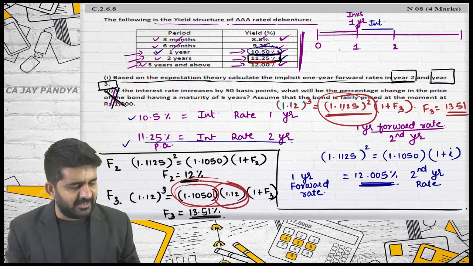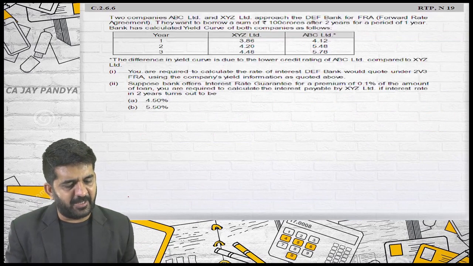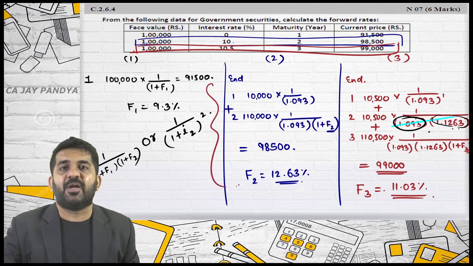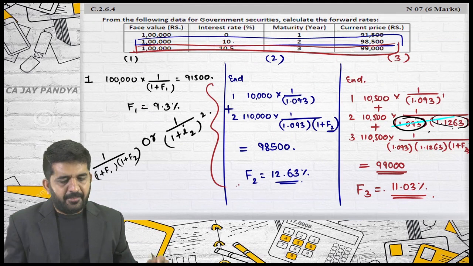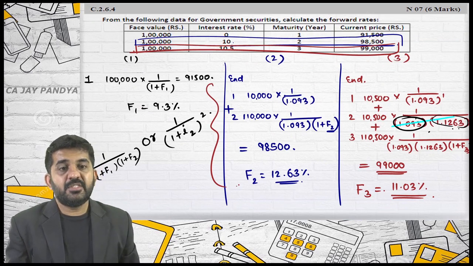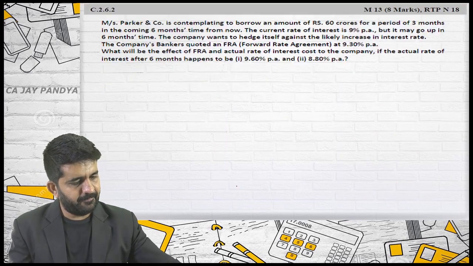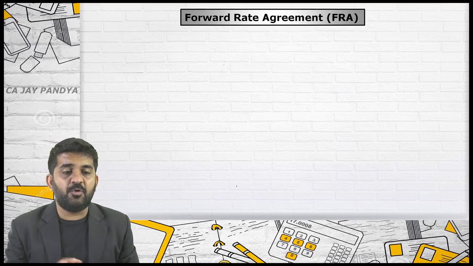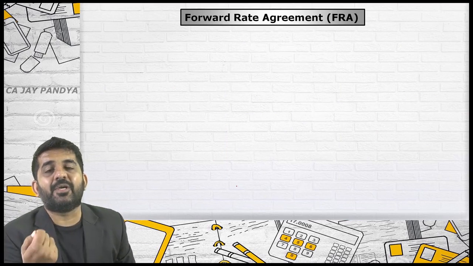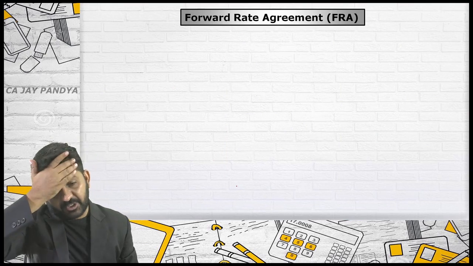So which are the two methods? One method is this. Another method that we have done in that present value type concept is this. By this both method you can find out forward rate. Is it alright? We are going to learn something regarding forward rate settlement. Before going to forward rate settlement, try to understand this. Why we have calculated forward rate. Is it alright? Try to concentrate over here.